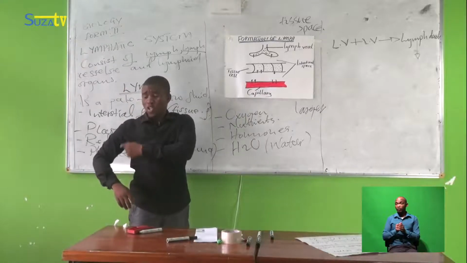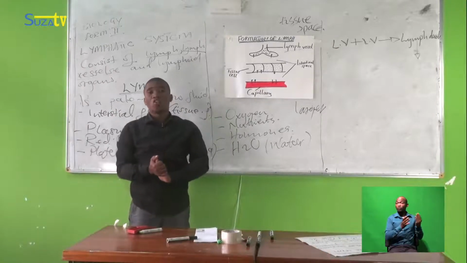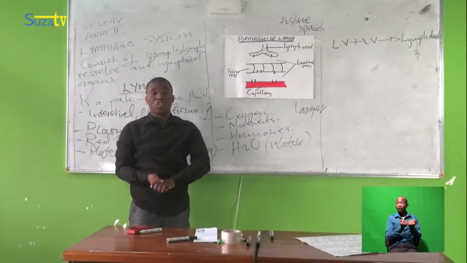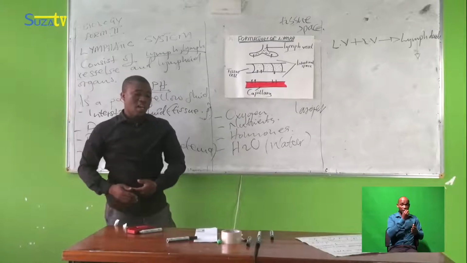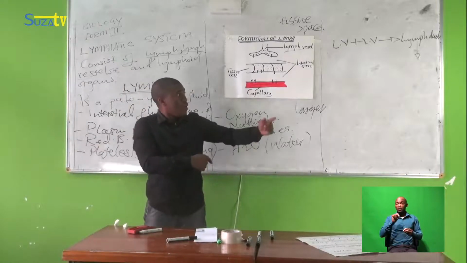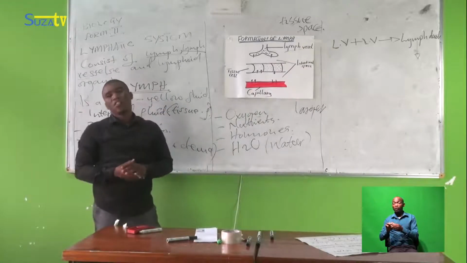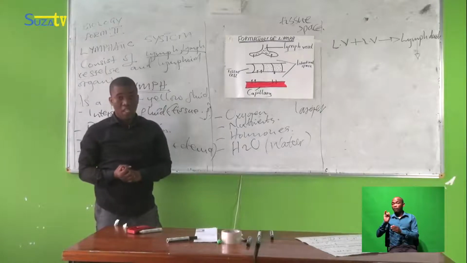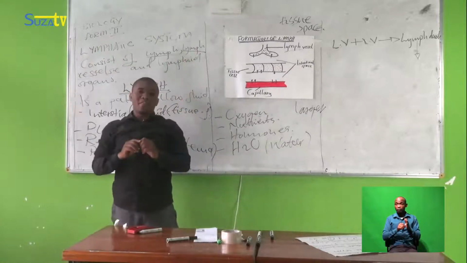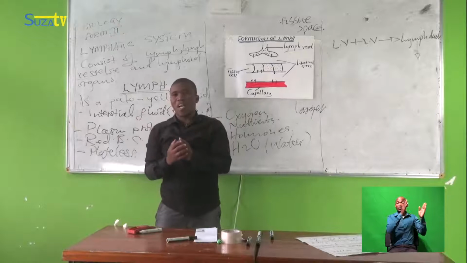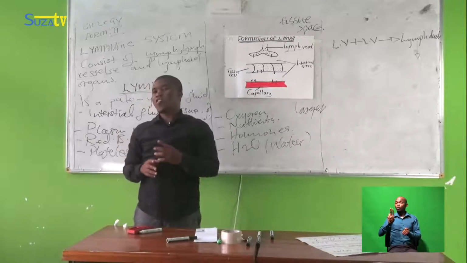The right lymph duct joins the blood circulatory system at the right subclavian vein, and the left lymph duct joins the left subclavian vein. Are we together, students? Thank you. The right subclavian vein as well as the left subclavian vein join together to form the superior vena cava.